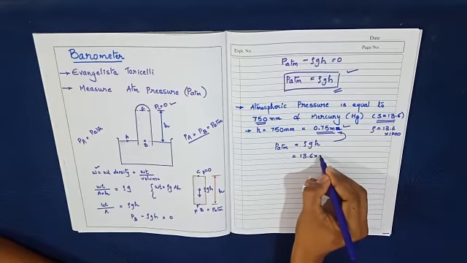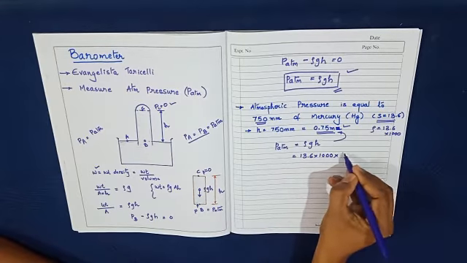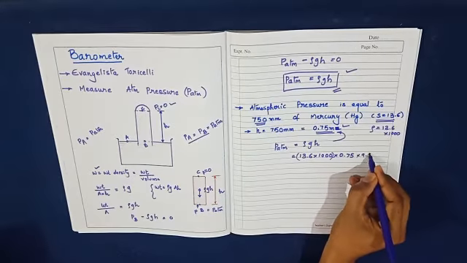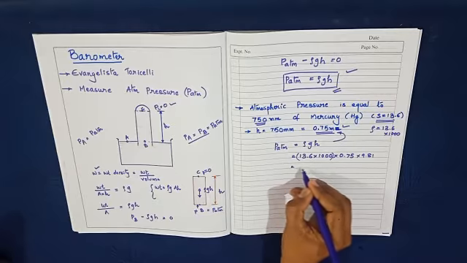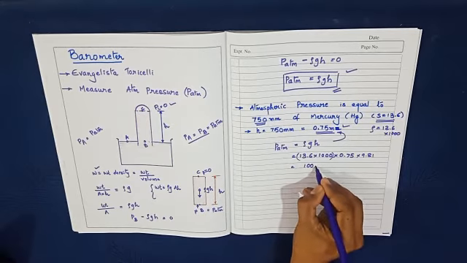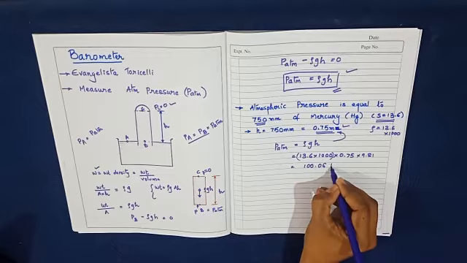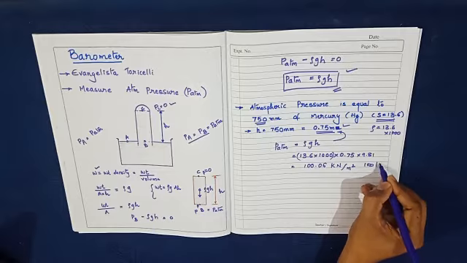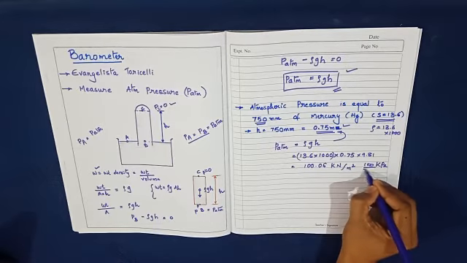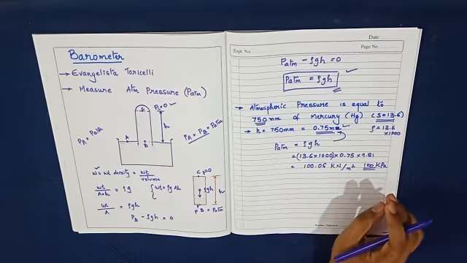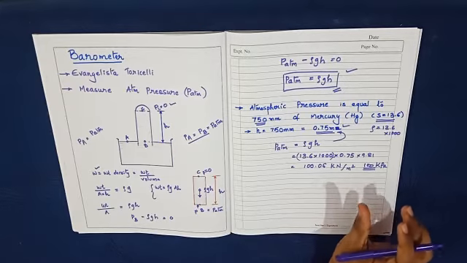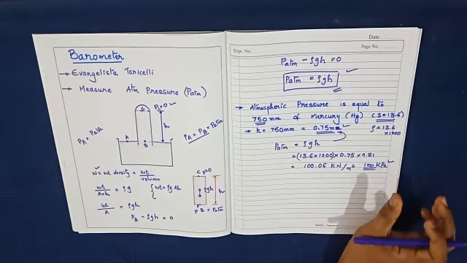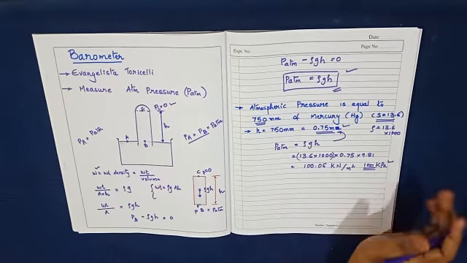13.6 into 1000 into 0.75 into 9.81. So the answer for that is 100.06 kilonewton per meter square. That is 100 kilopascal. Always remember that whenever in a problem the atmospheric pressure is not given, you have to take the atmospheric pressure as 100 kilopascal.